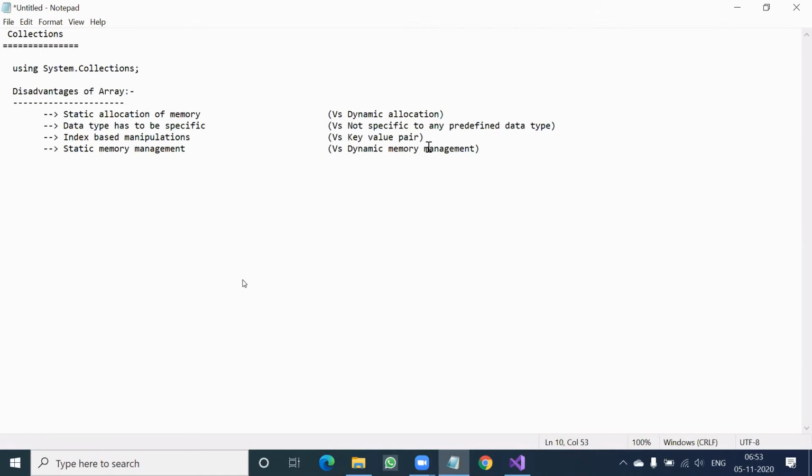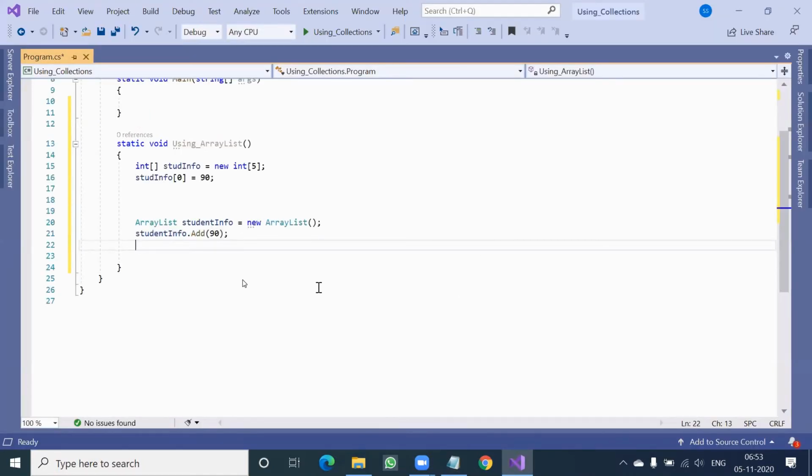So I wrote versus key value pair and index based. I will write "or index based", because it is either this or this. Can I say what my array is offering, which is index based manipulation, is offered by my collections also, but additionally it sometimes gives key value. Key value pair we will see in the next collection. We have something called hash table. So in array list, it doesn't offer key value pair based, it still offers index based.